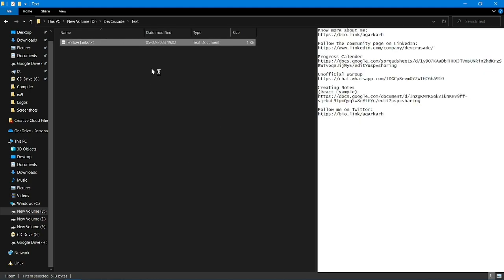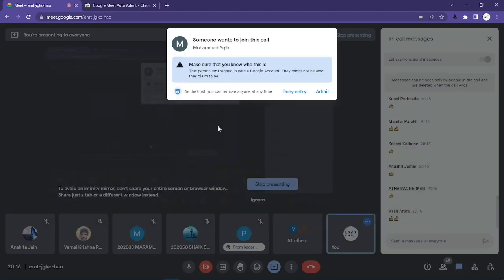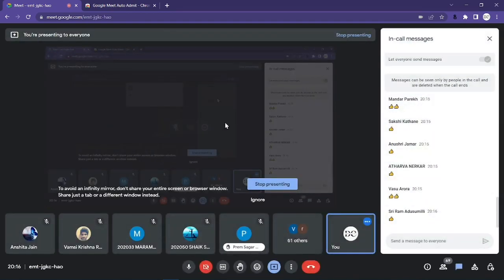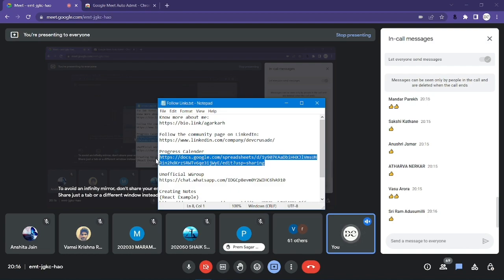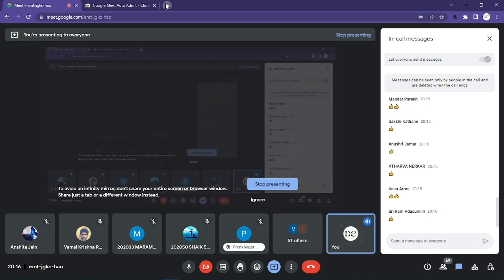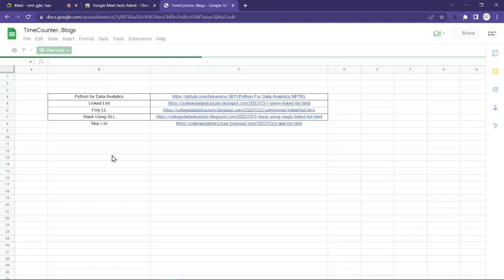Let me open this. Okay, so these are the links I'm going to share. These links are about LinkedIn and all. So this one is the progress calendar. This is what we are going to use. This is a progress calendar which I call. Let's open this Google Sheet, right?